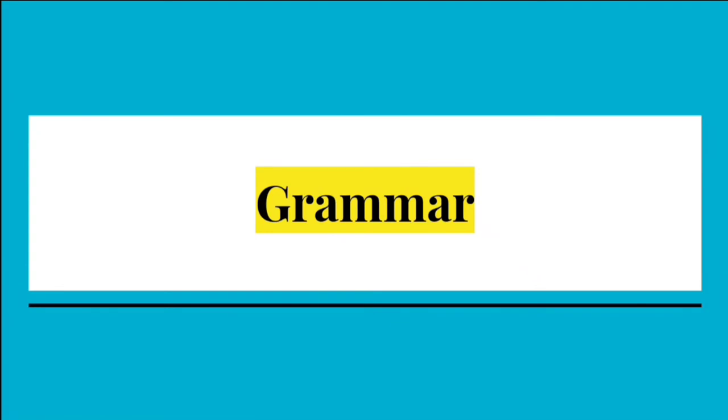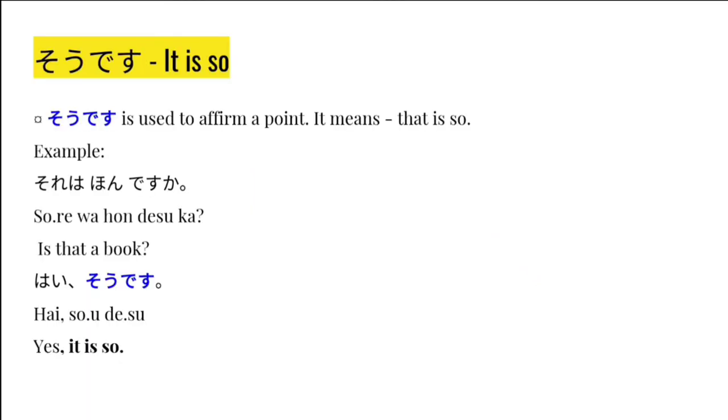Moving on to the grammar points. The first point is so desu. So desu is to affirm a point. So means so, and desu is a polite sentence ender, which means that's so.